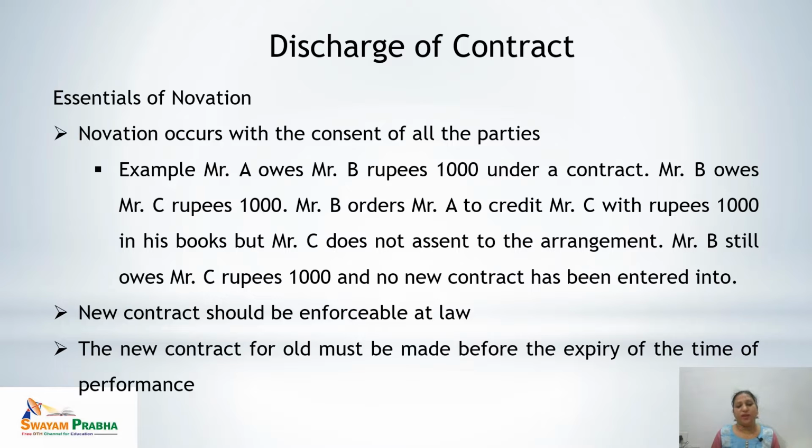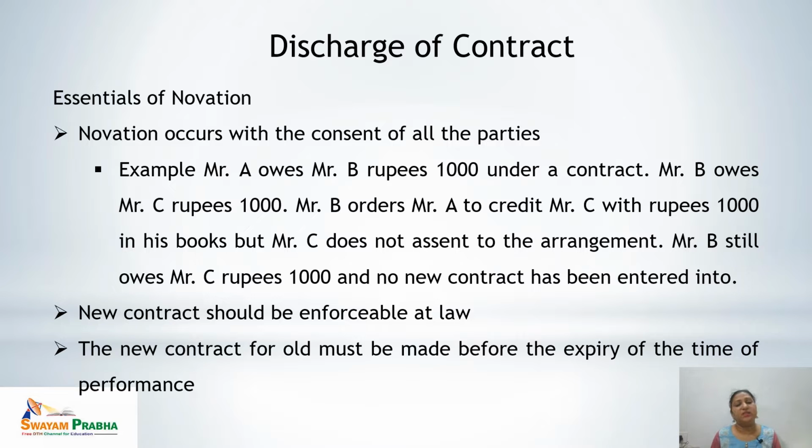Second, the new contract should be enforceable at law. Means if some terms of the contract are being changed or the parties are being changed, after all that novation the contract must be enforceable at law. Let's see the example. If the contract was between A and B, both were major, above 18 years of age and capable of entering into a contract.